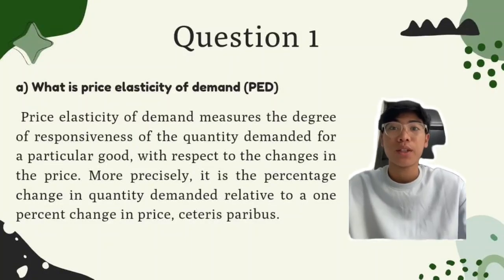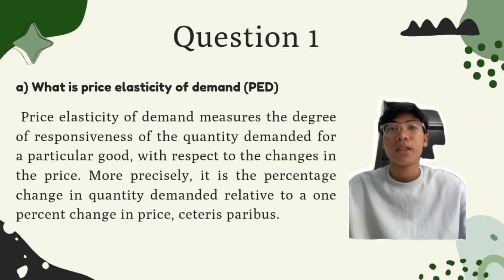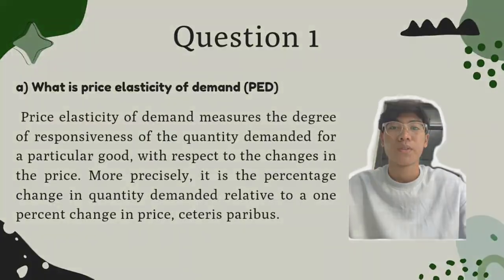Okay, for the first one, what is price elasticity of demand, which is PED? Price elasticity of demand measures the degree of responsiveness of the quantity demanded for a particular good with respect to the changes in the price. More precisely, it is the percentage change in quantity demanded relative to a 1% change in price, ceteris paribus.